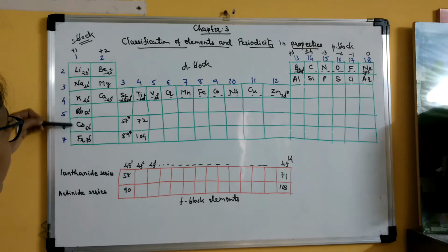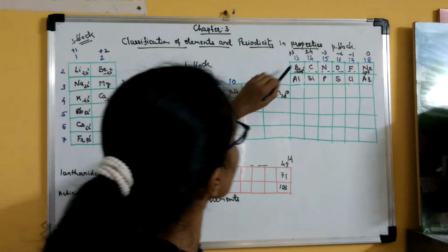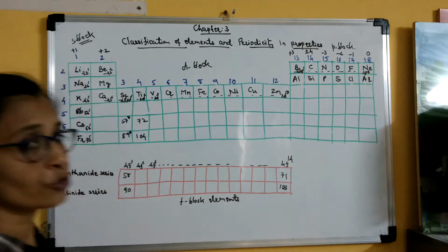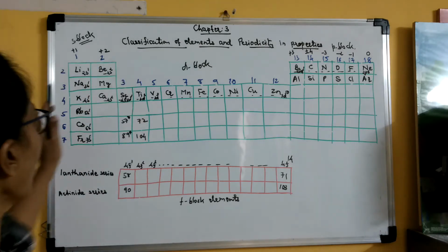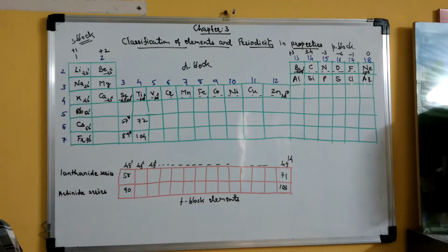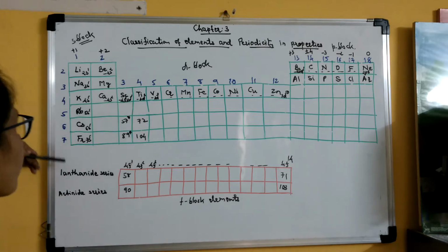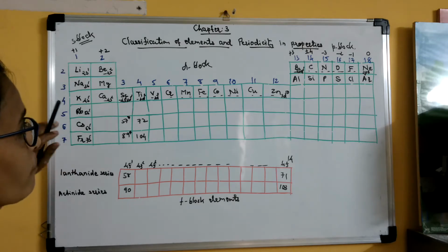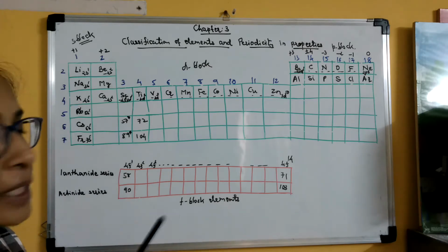Now here you can see in the modern periodic table there are total 18 groups. You can see 1, 2, 3, 4, 5, 6 up to 18. So these vertical columns, they are known as groups. Clear? And the horizontal rows, they are known as periods. In Mendeleev classification they were known as series, but in modern periodic table they are called the periods. Clear? Okay. First period I have not drawn because there are two elements, hydrogen and helium, in that.